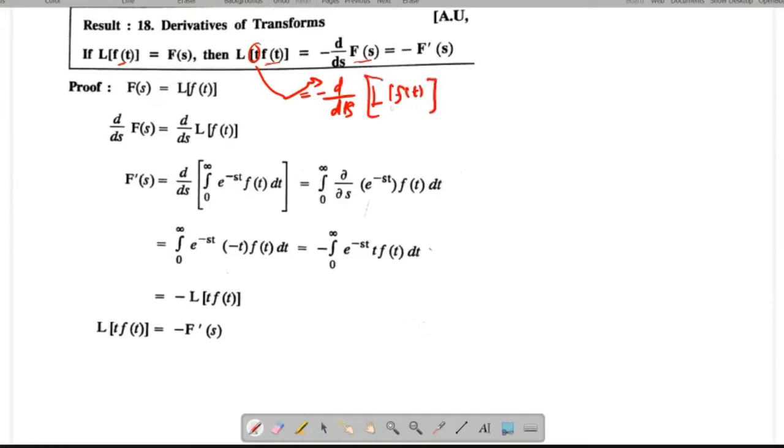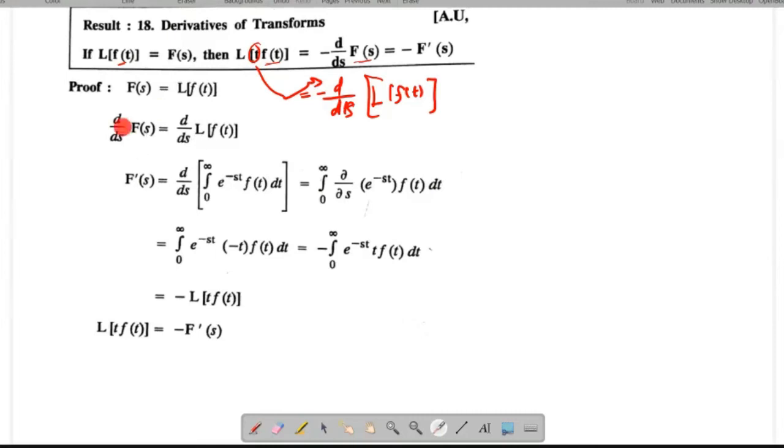Suppose t square is coming, then you have to differentiate twice the L of f of t. So this is the meaning. Now I will prove this result in a different way. I have taken F of s equal to L of f of t. I have differentiated this equation with respect to s on both sides, so d by ds and d by ds.